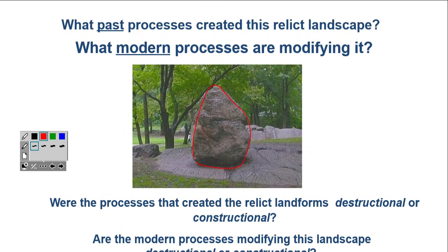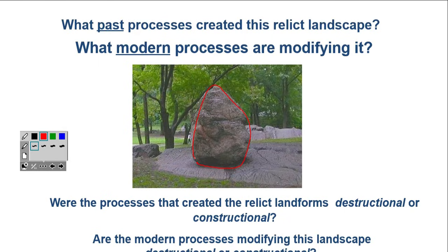So what process made this particular feature stay as it is, as you can see in the picture? What modern processes are modifying it? Like someone may bring a JCB and take it out. So what are the processes which are modifying it?